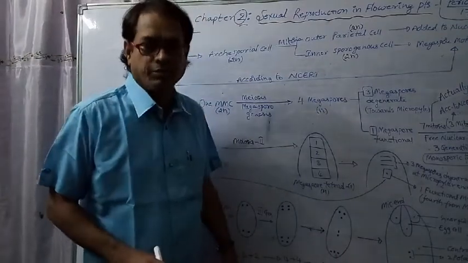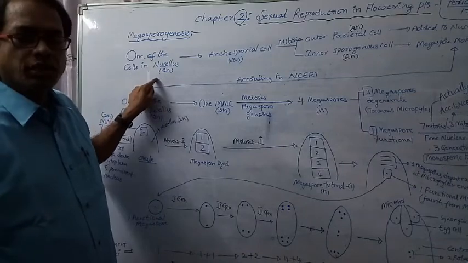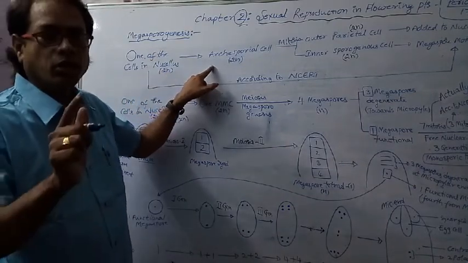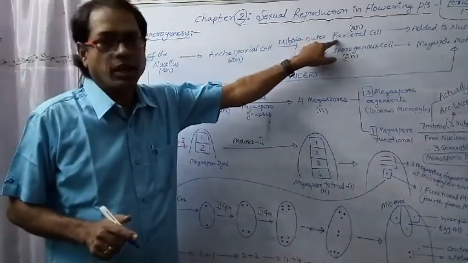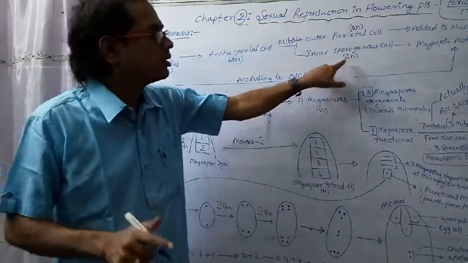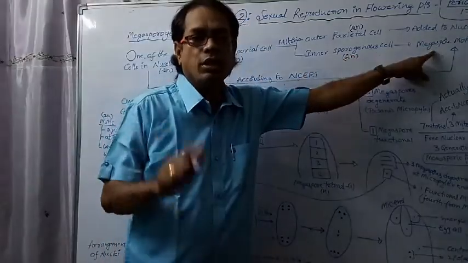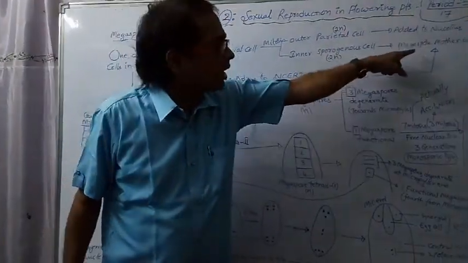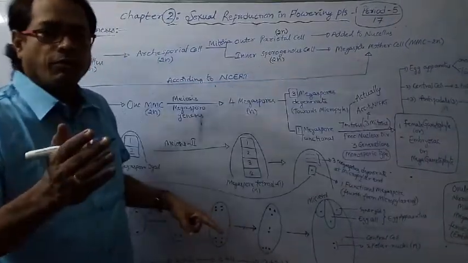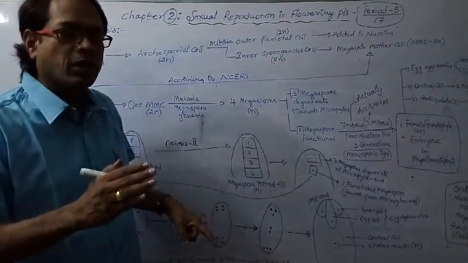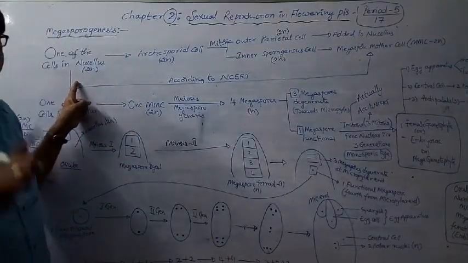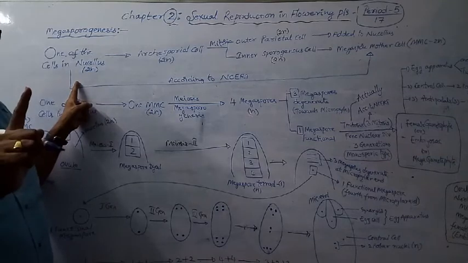Let me recall the ploidies. Nucellus is 2n. Archisporial cell 2n. Parietal cell 2n. Sporogenous cell 2n. Megaspore mother cell 2n. From where is that megaspore mother cell formed? From one of the nucellar cells.